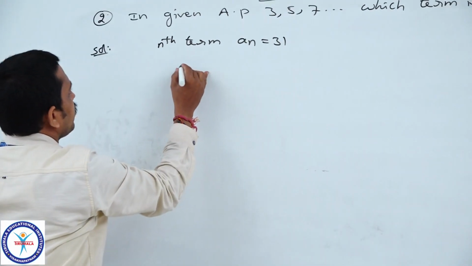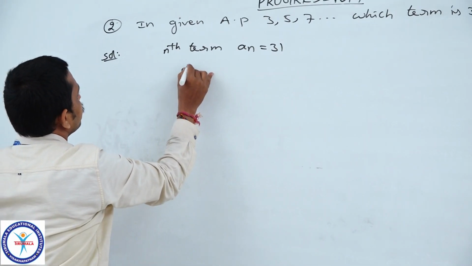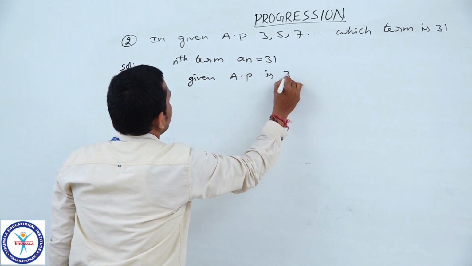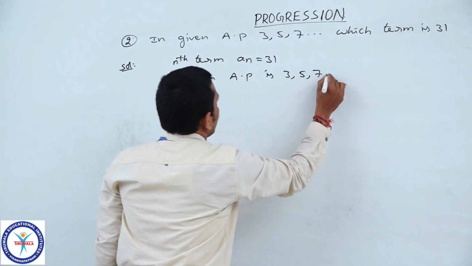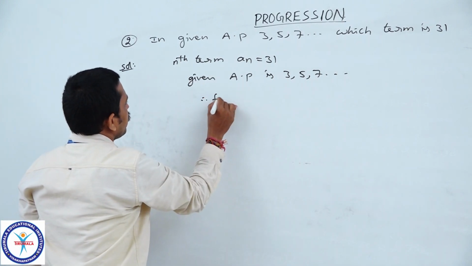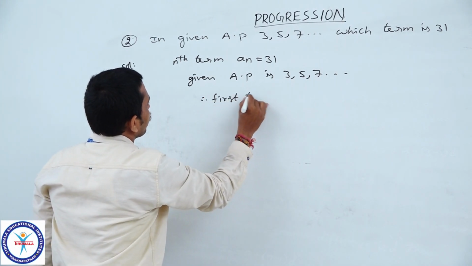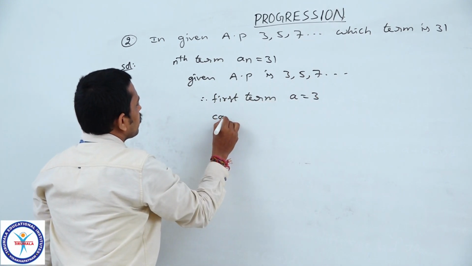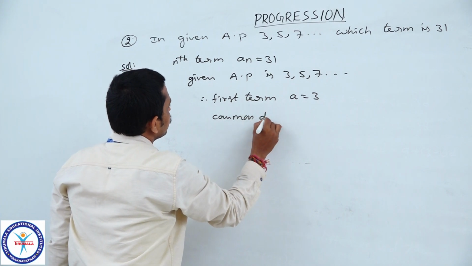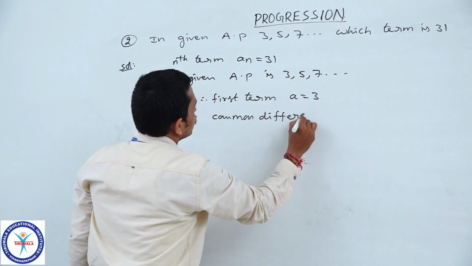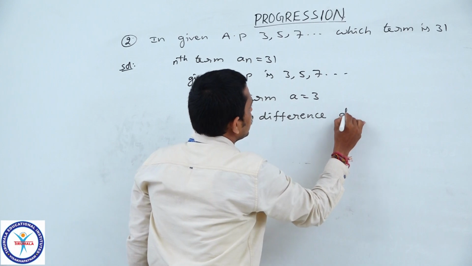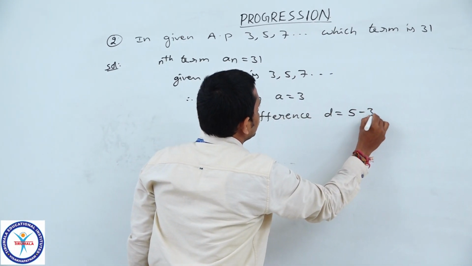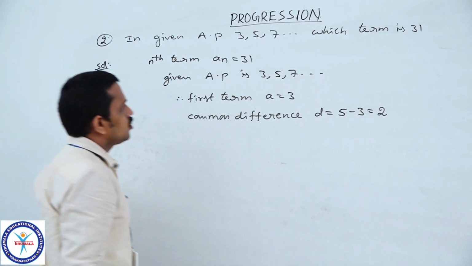The given AP is 3, 5, 7 and so on. Therefore, the first term A is equal to 3 and the common difference D is equal to the difference between the second term and first term, 5 minus 3, which is equal to 2.